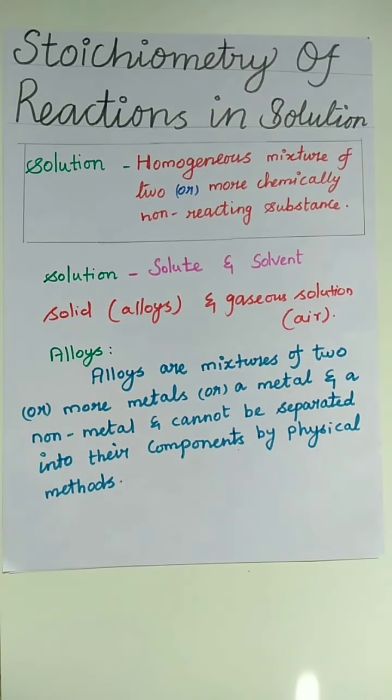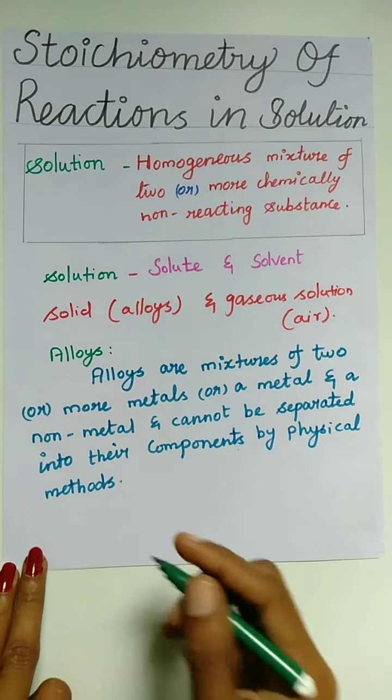Here is the definition of alloys. Alloys are mixtures of two or more metals, or metals and non-metals, and they cannot be separated into components by physical methods. Still, an alloy is considered a mixture because it shows the properties of its constituents and can have variable composition.